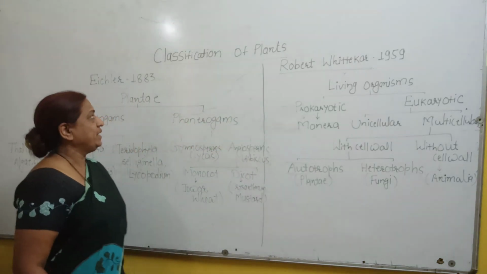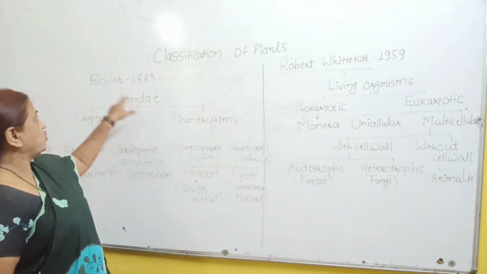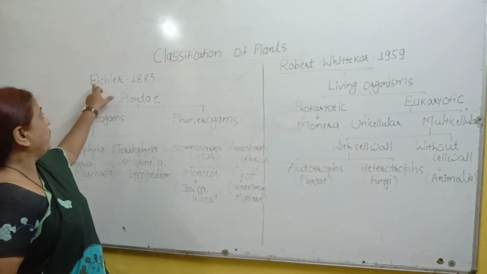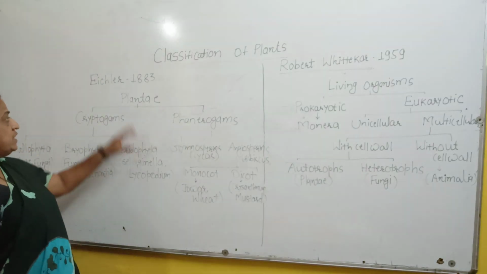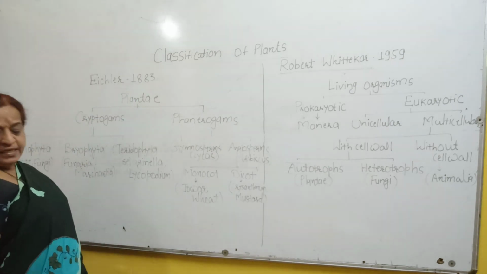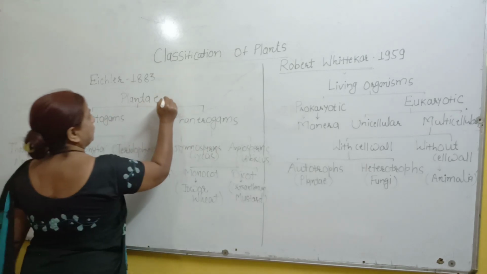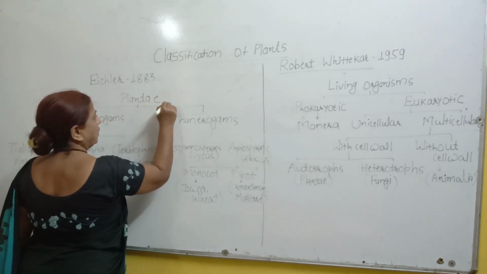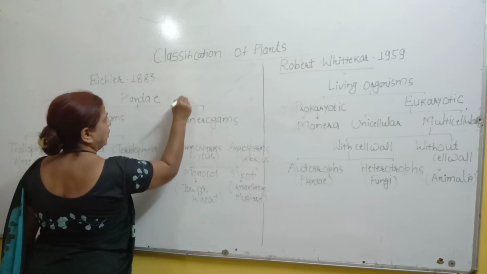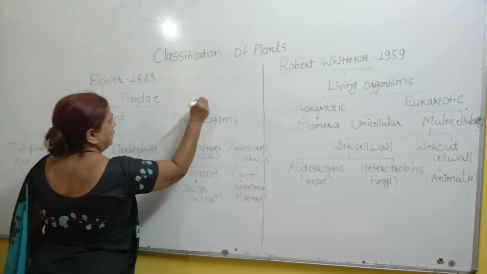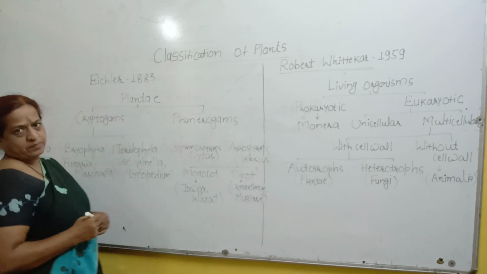Now we will study the kingdom Plantae in detail. This Plantae was first of all classified by the scientist Eichler in 1883. This kingdom Plantae is divided into two sub-kingdoms, that is the cryptogams and phanerogams.